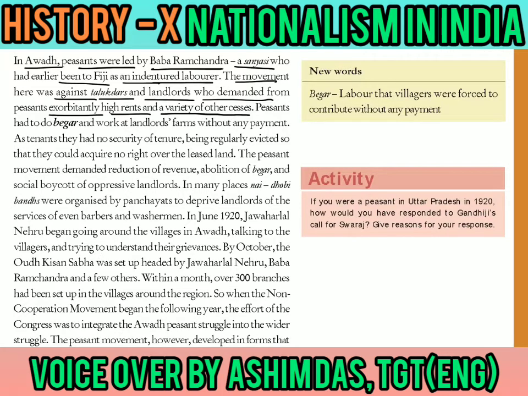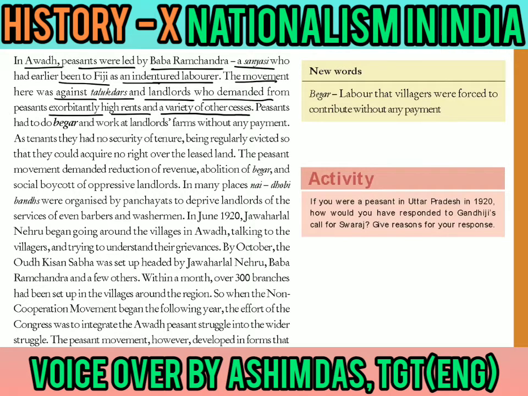So here we come to know that Baba Ramchandra was the main leader, and earlier he was an indentured laborer. Indentured here means a kind of bond. The farmers had to sign a bond or a contract that they would work under a landlord or under the British, fixed for a certain time period, and they had to do work or labor under him, the owner. So this Baba Ramchandra became a sannyasi, and later on he became a leader also. Let us find out what happened and how he started the movement.